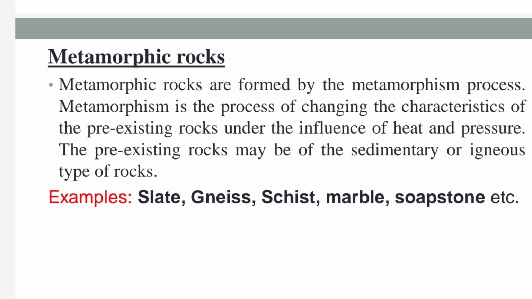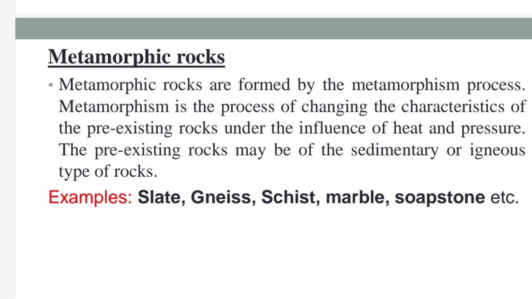What is metamorphic rock? Metamorphic rocks are formed by the metamorphism process. Metamorphism is the process of changing the characteristics of pre-existing rocks under the influence of heat and pressure. The pre-existing rocks may be sedimentary or igneous rocks. Metamorphic rocks are changed in physical or chemical form from older rocks. Heat and pressure inside the earth cause older rocks to change into new ones. It can be formed from sedimentary and igneous rock.